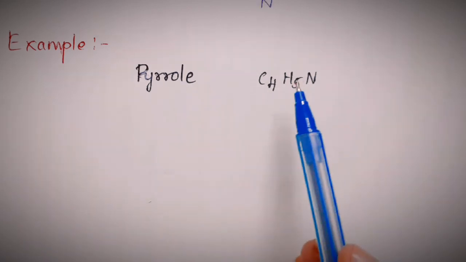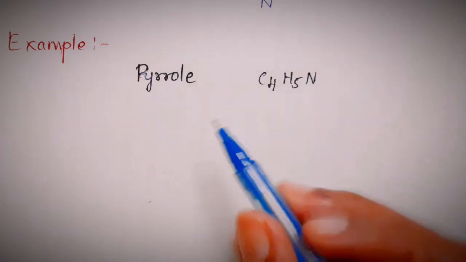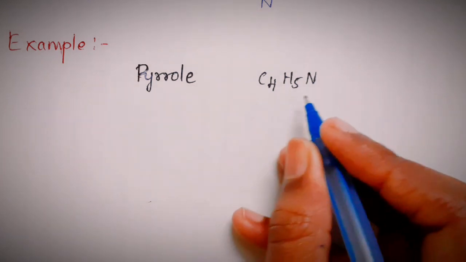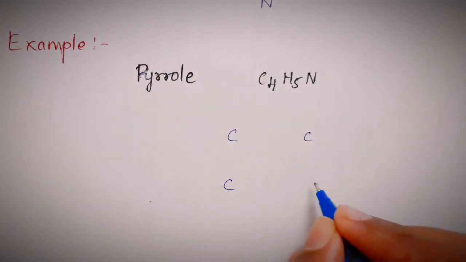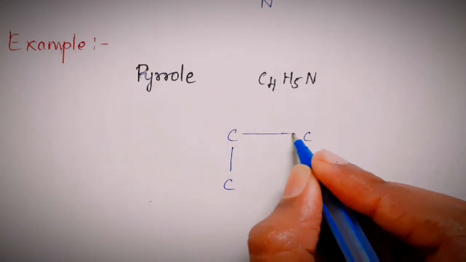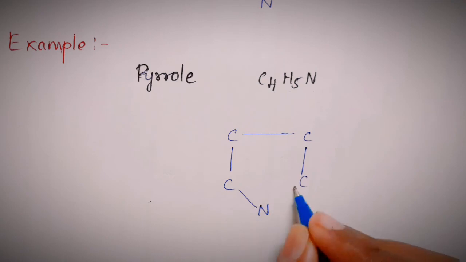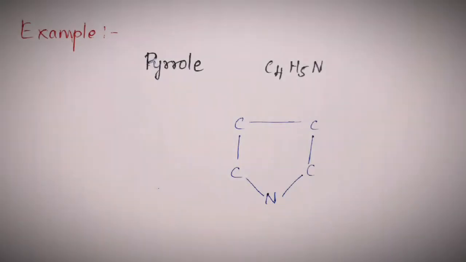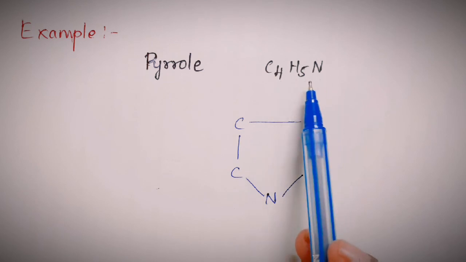It has a molecular formula C4H5N. So there are 4 carbon atoms. Based on the molecular formula, I am drawing the structure. 4 carbon atoms, all of them linked like this, and there's 1 nitrogen atom present. According to the molecular formula, we see that there are 5 hydrogen atoms.